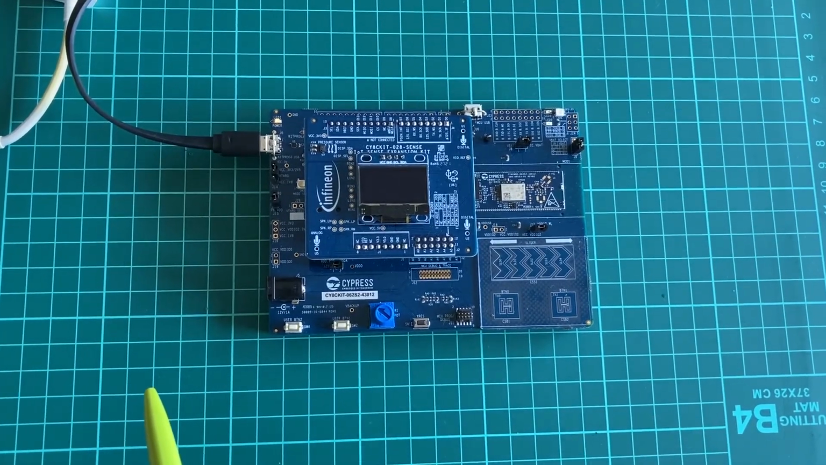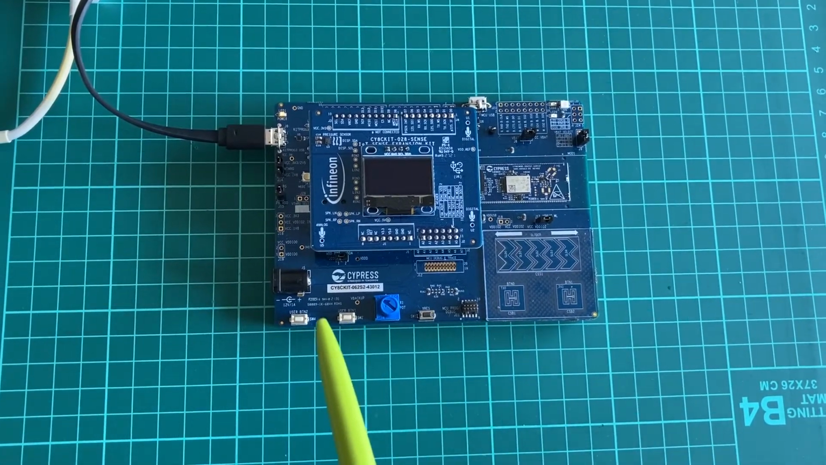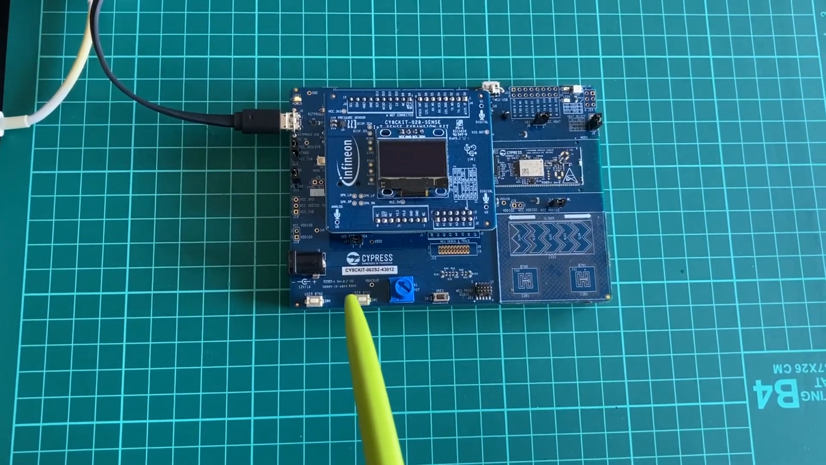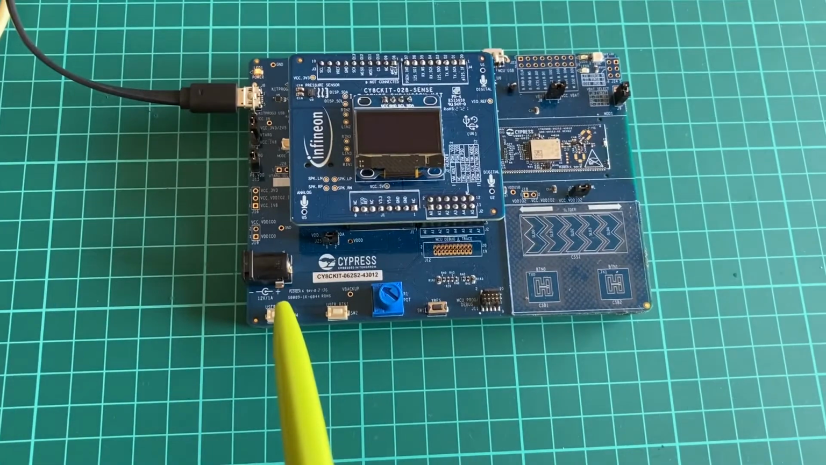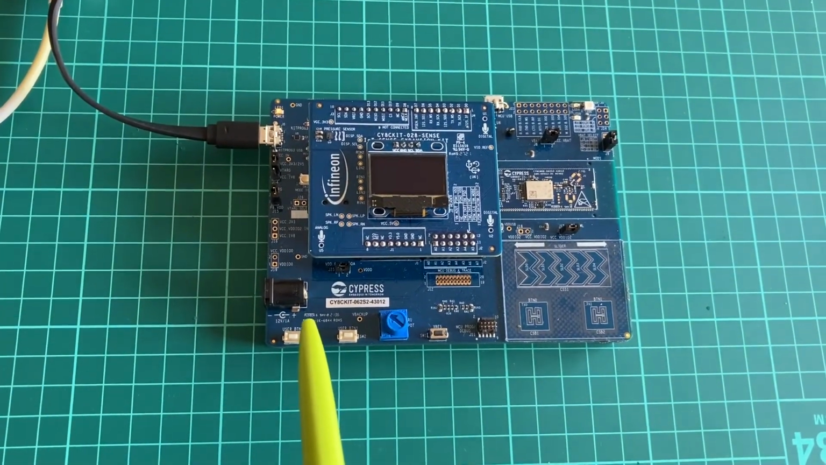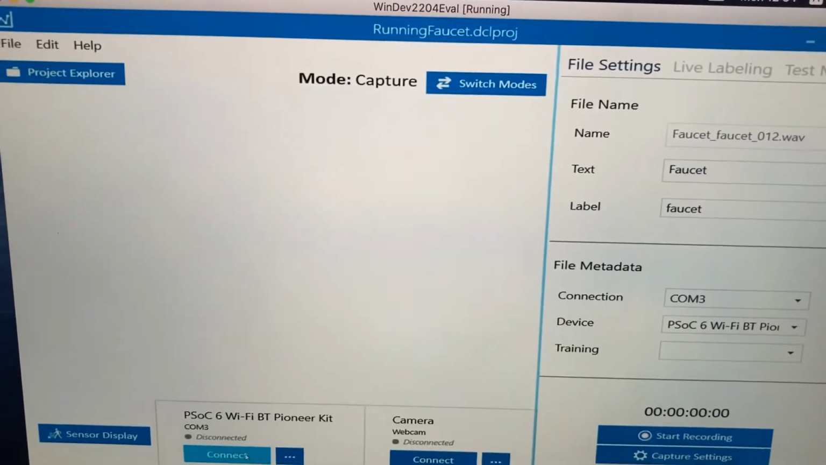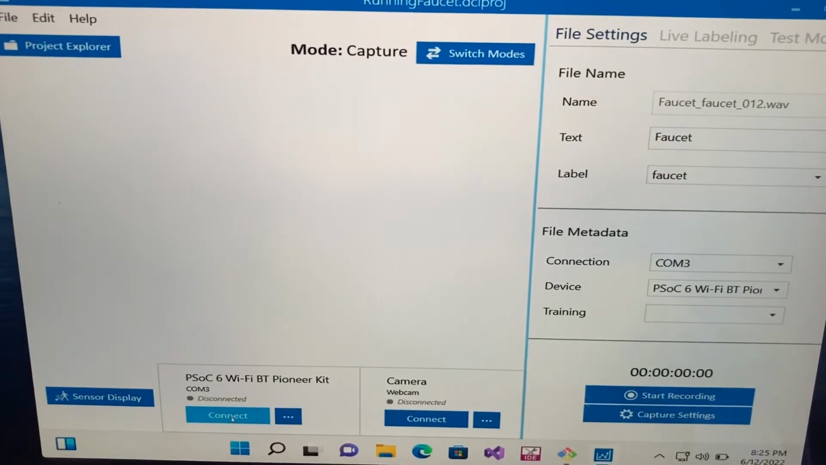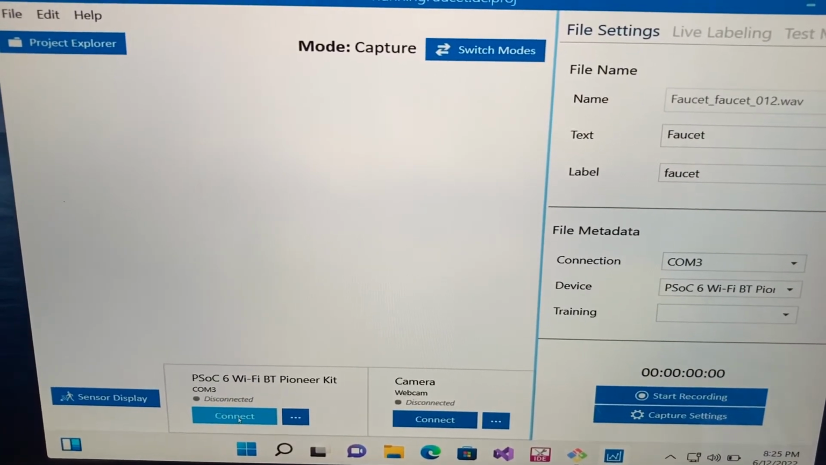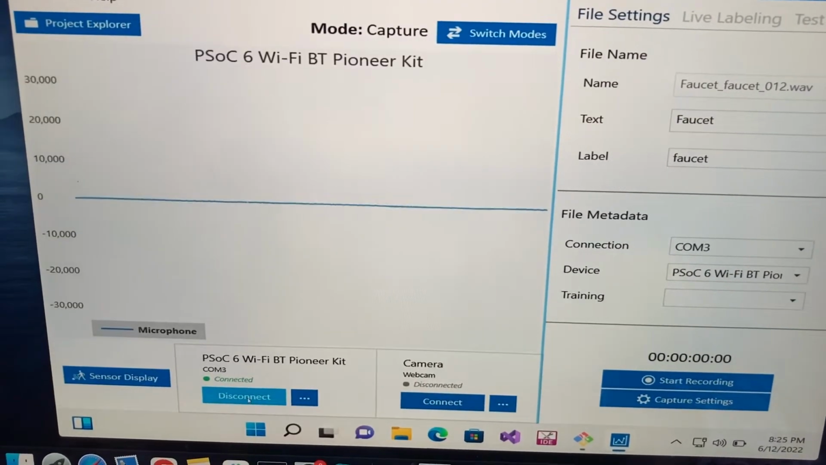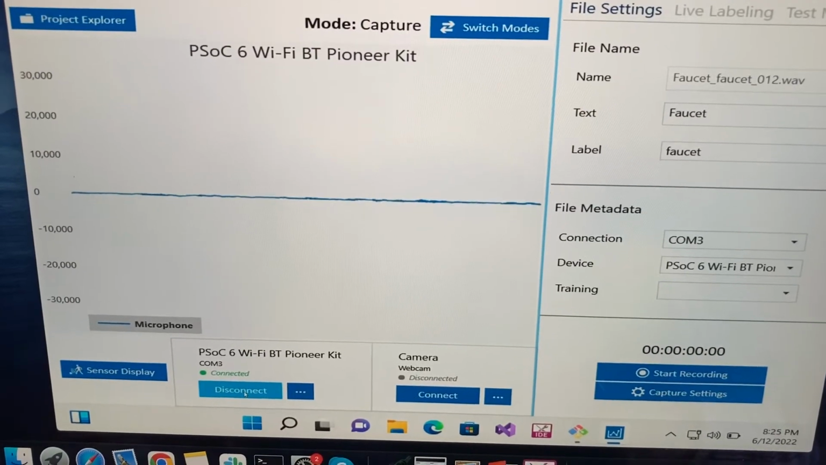Now I'm going to collect the data using this Infineon deployment board. This board is already flashed with the SensiML template firmware in data collection mode and connected to the computer. And now this is the Data Capture Lab. First, just connect to the PSoC Wi-Fi BT Pioneer Kit. Once it is connected, you can see the data is streaming now.